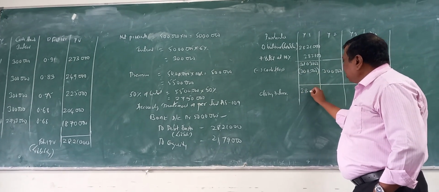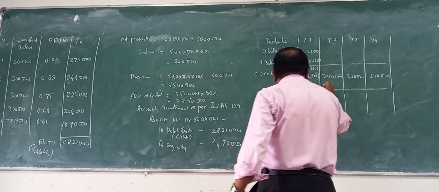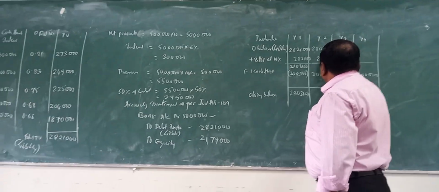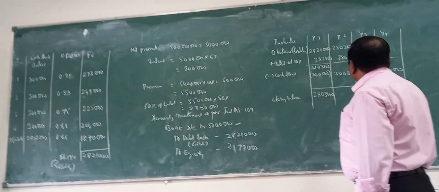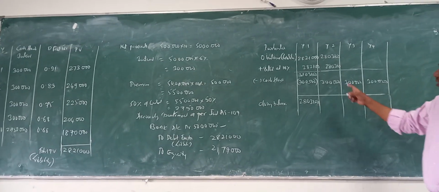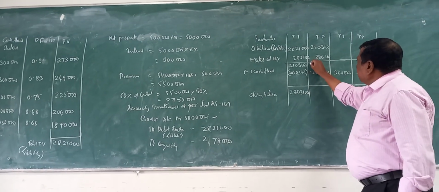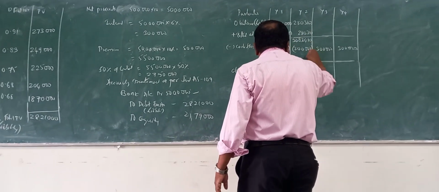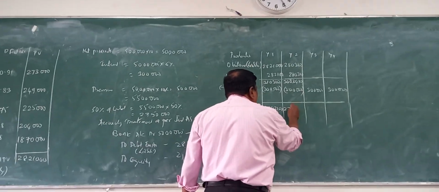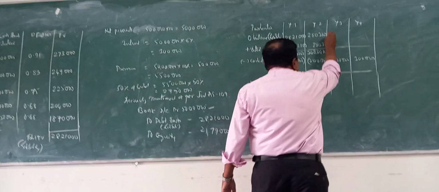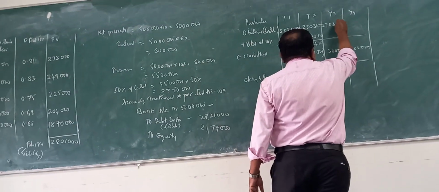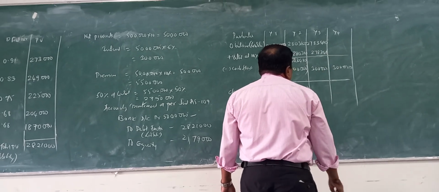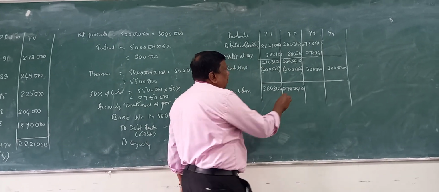Next year, 10% on this is 2 lakh 80,310. Add to get 30 lakh 83,410, minus 3 lakh gives 27 lakh 83,410. Then 10% is 2 lakh 78,341, total 30 lakh 61,751.